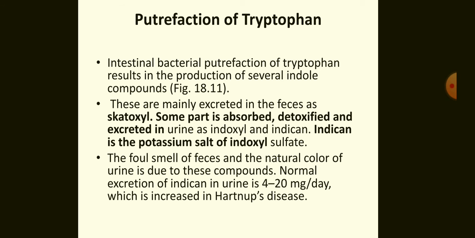Indican is the potassium salt of indoxyl sulfate. The foul smell of feces and the natural color of urine is due to these compounds. Normally, excretion of indican in urine is 4 to 20 milligram per day, which is increased in Hartnup disease.